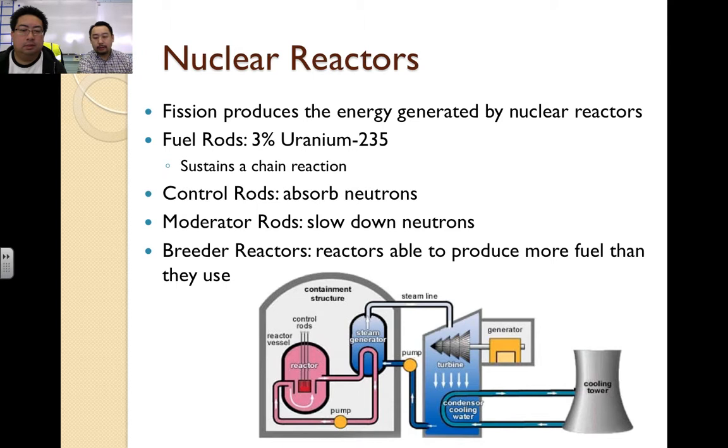And as a result, essentially the nuclear fuel rods are used to generate heat, and then it boils water, and that boiled water or steam is used to spin a turbine. And that turbine, as it spins, generates electricity. So essentially, we're using nuclear power to boil water to cause something to turn, and that's how we generate electricity. And breeder reactors are a special kind of nuclear reactor that's used more often now, and this is basically a way to recycle spent fuel rods to get a little bit more energy out of them.